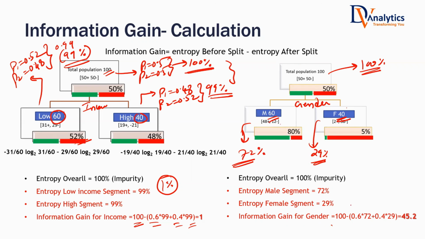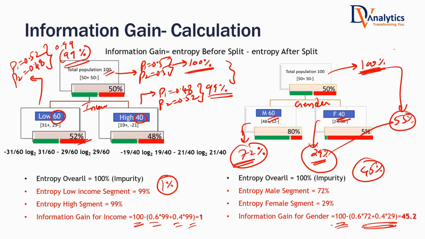Information gain for the gender variable is entropy before split minus weighted entropy after split. That is 45% somewhere. Previously, before splitting, 100% was the impurity. On an average, you got it down to 55%. From 100, you got it down to 55%. What is the lift? What is the information gain that you got? From 100 to 55 means 45% is the information gain.